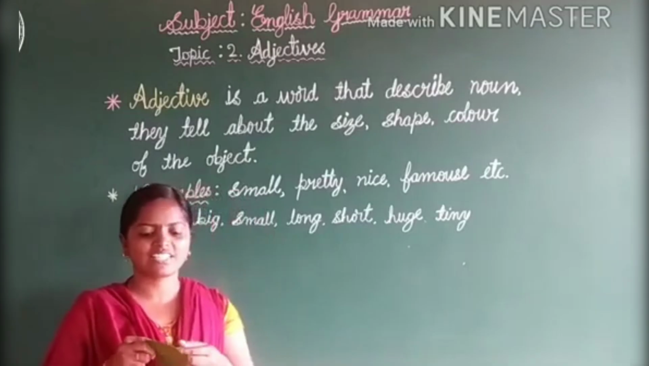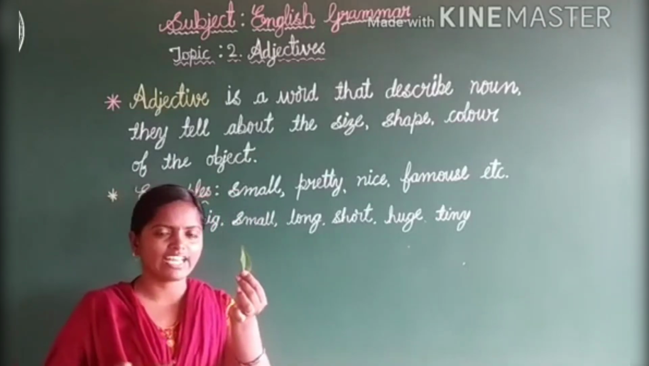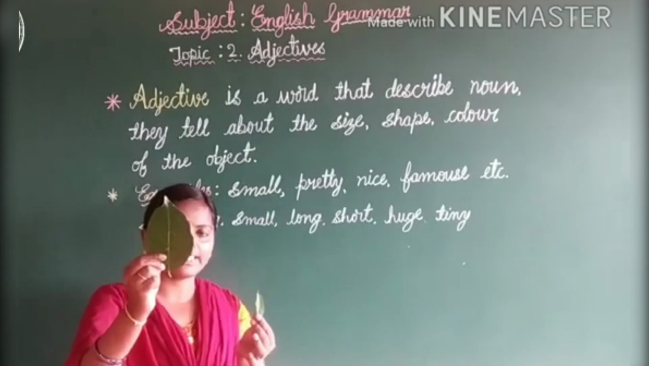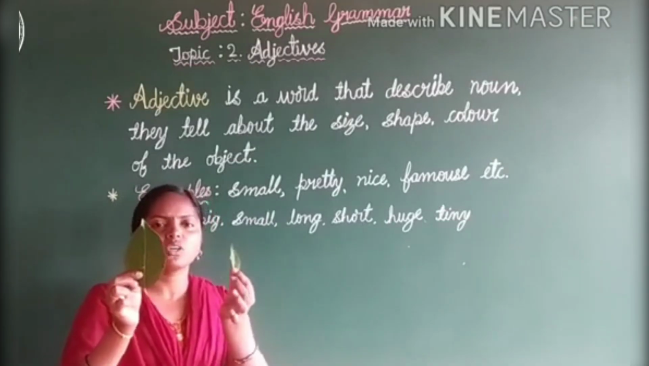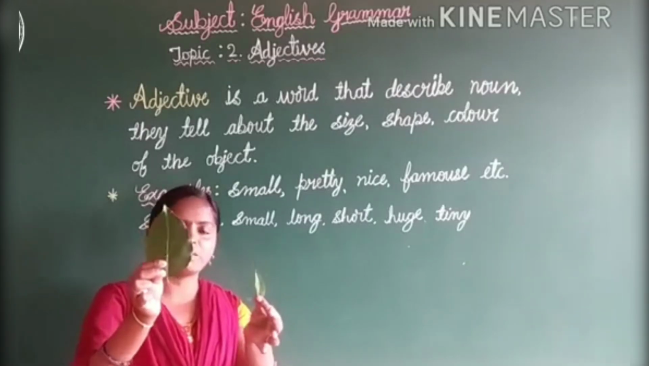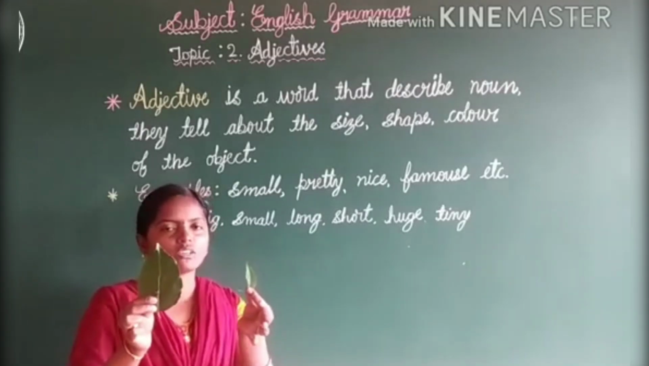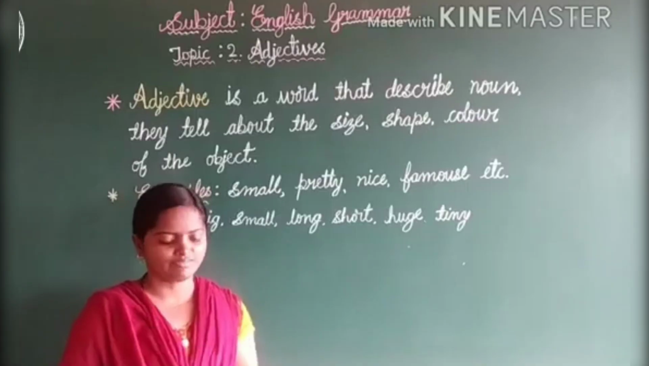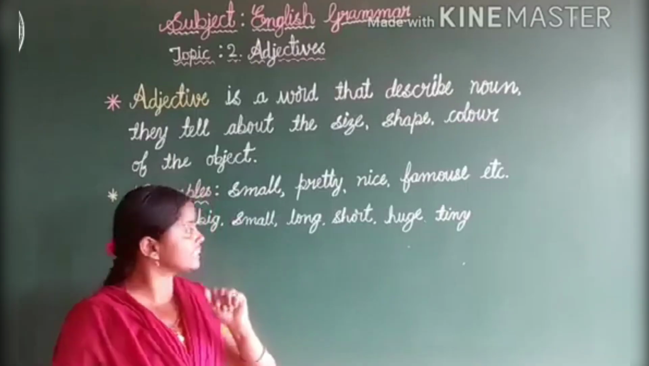See now, this is also a leaf, right? How does this leaf look? This is a small leaf. See, big leaf, small leaf. Both these are leaves, right? Are you seeing the difference between a big leaf and a small leaf? Okay, fine. This is the big and this is the small. So both we are calling adjectives.